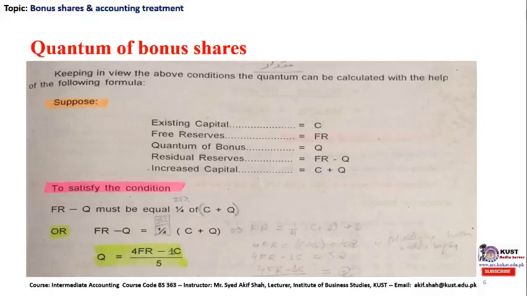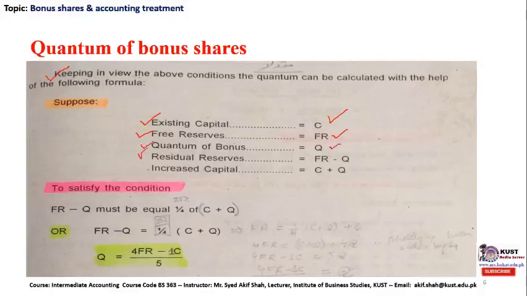Keeping in view the above conditions, the quantum can be calculated with the help of the following formula. Suppose the existing capital of the company is denoted by C, the free reserves are denoted by FR, and the quantum of bonus can be represented by Q.